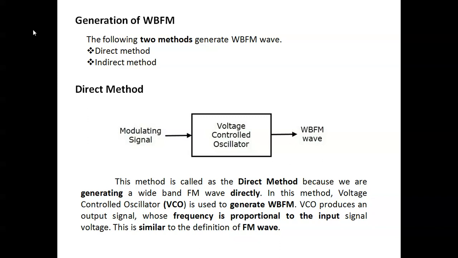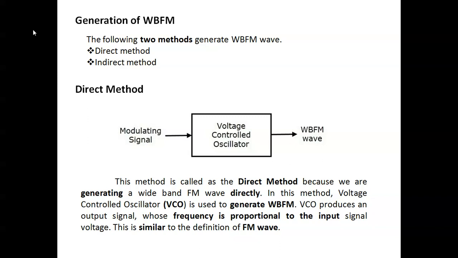In the direct method, we are using a voltage controlled oscillator. The VCO usually generates wideband FM and produces the output signal. What is a VCO? A voltage controlled oscillator, whose frequency is proportional to the input signal voltage.